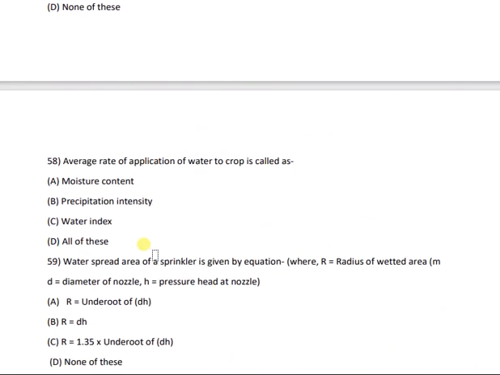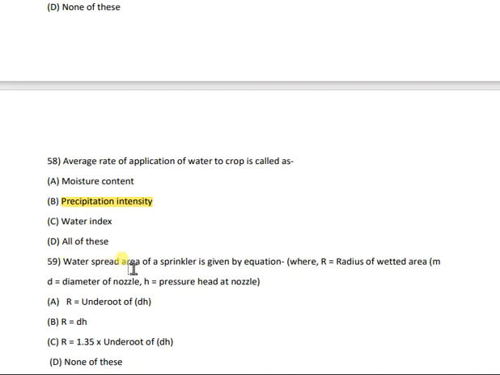Then question number 58. Average rate of application of water to crop is called as moisture content, precipitation intensity, water index, or all of these. Here the correct answer is precipitation intensity. Average rate of application of water to crop is called precipitation intensity.